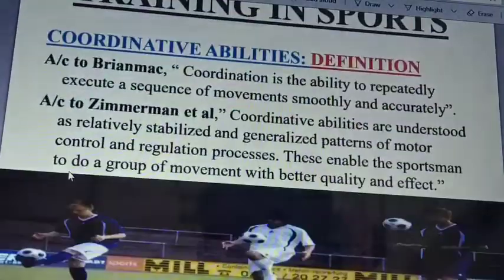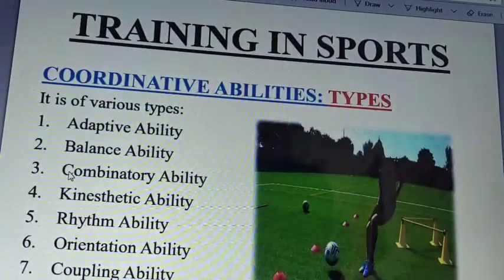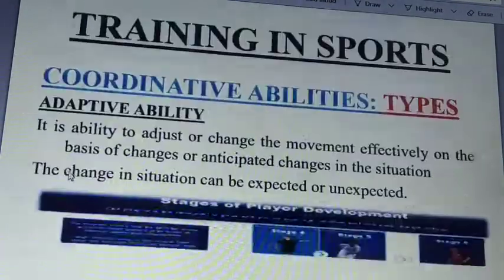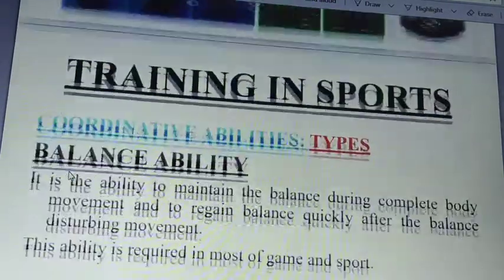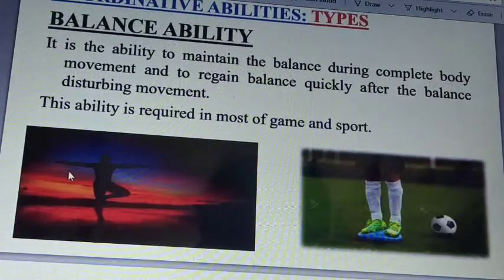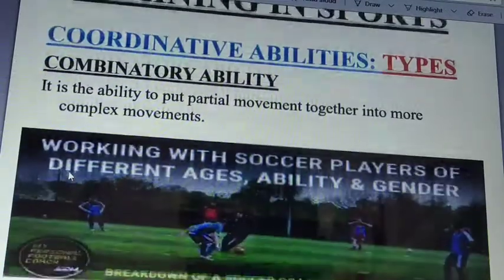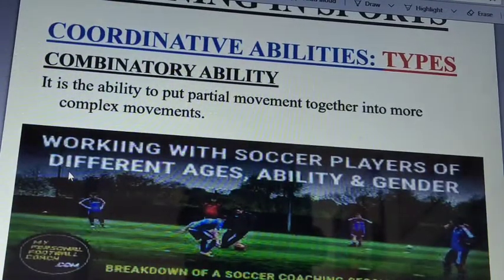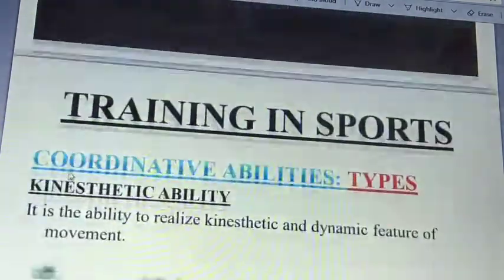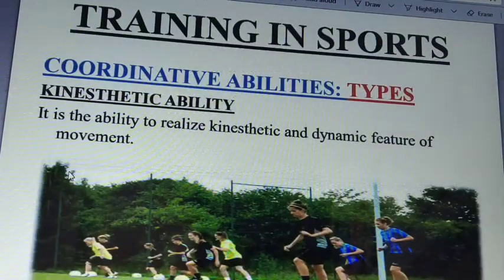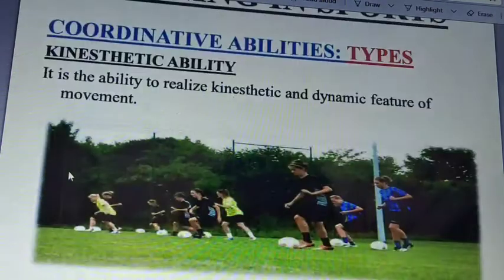So one should have various coordinative abilities like adaptive ability. What is this adaptive ability? To adapt a movement. For example, as soon as you have the ball in football, you adapt it and you kick it. Next is balance ability. While doing yoga and all, we must have a balanced, stable position. That is the balance ability. Combinatory ability means putting partial movements together to perform a complex movement. Right? Kinesthetic ability, it means the ability, students, to realize the kinesthetic and dynamic features of a movement.